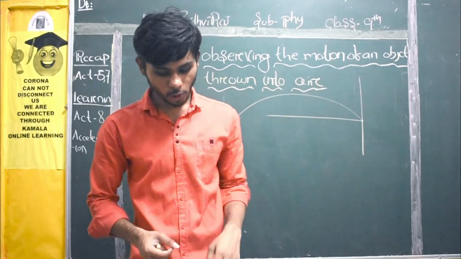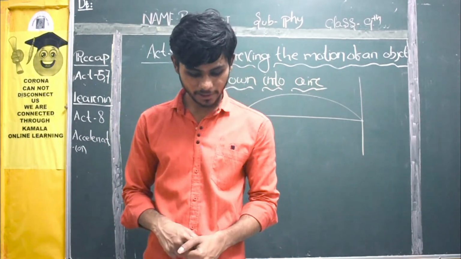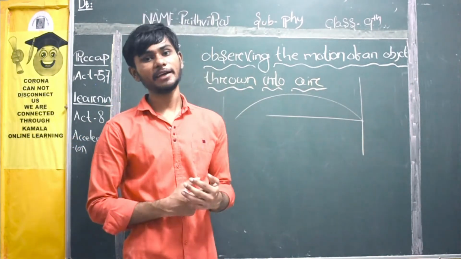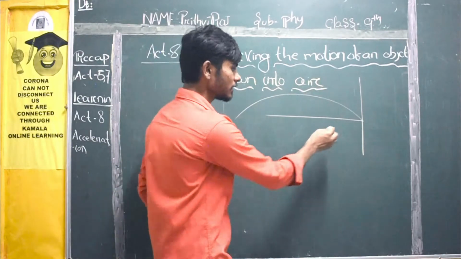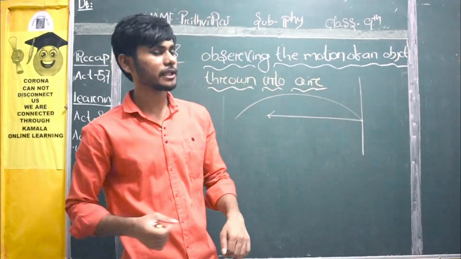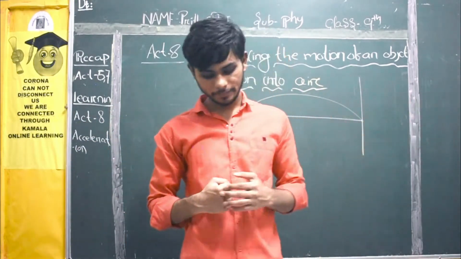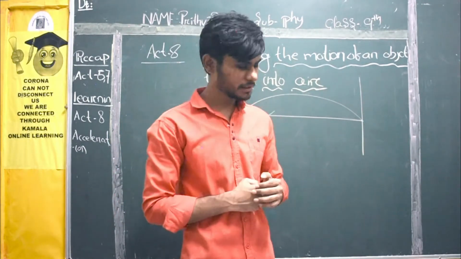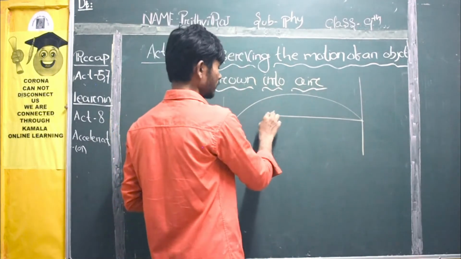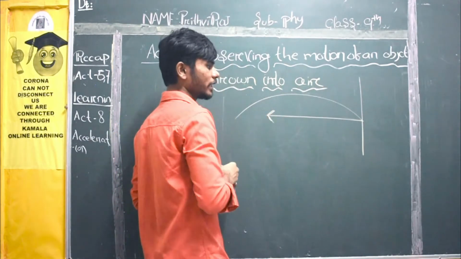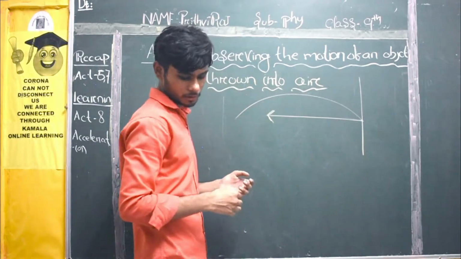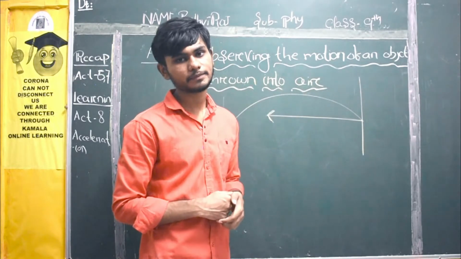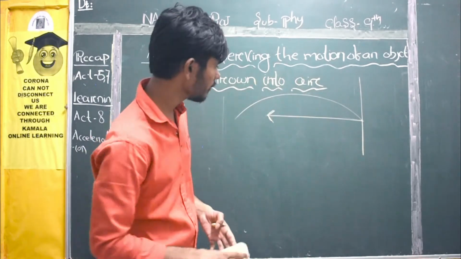So throw a stone into the air making the same angle with the horizontal. It is saying you have to make the same angle horizontally, not vertically. That means you need to throw it this way, like this. Then draw a diagram to show its path and velocity vector. Yes, this is your path, right? In this way you are throwing it, and this is your direction. And it asks: is the speed of the stone uniform and why? Let us draw a velocity vector for this.